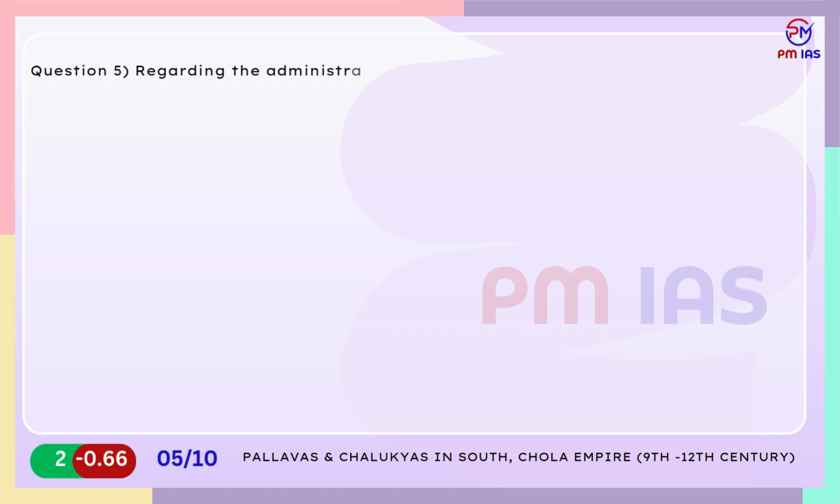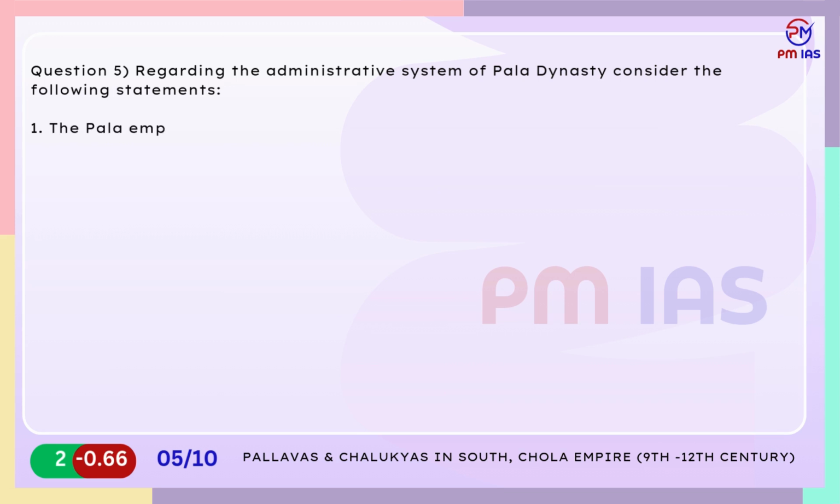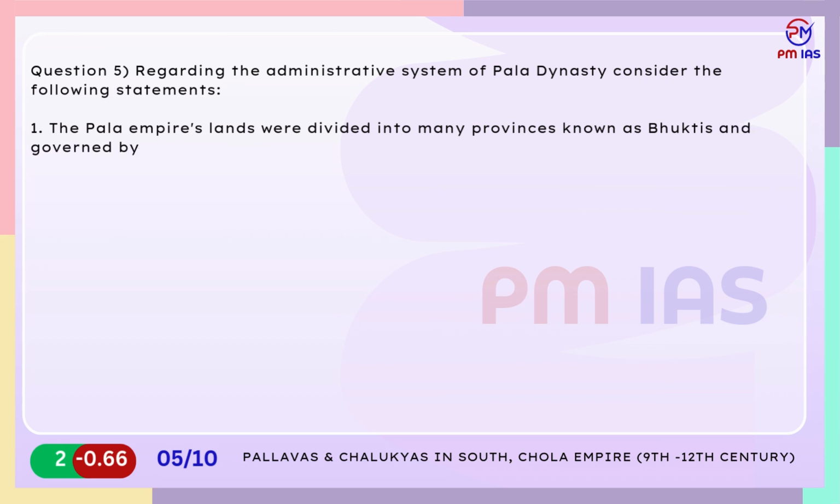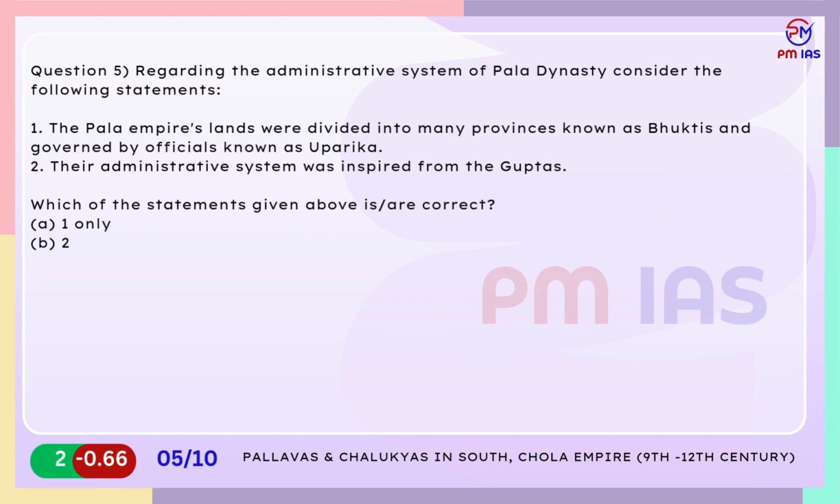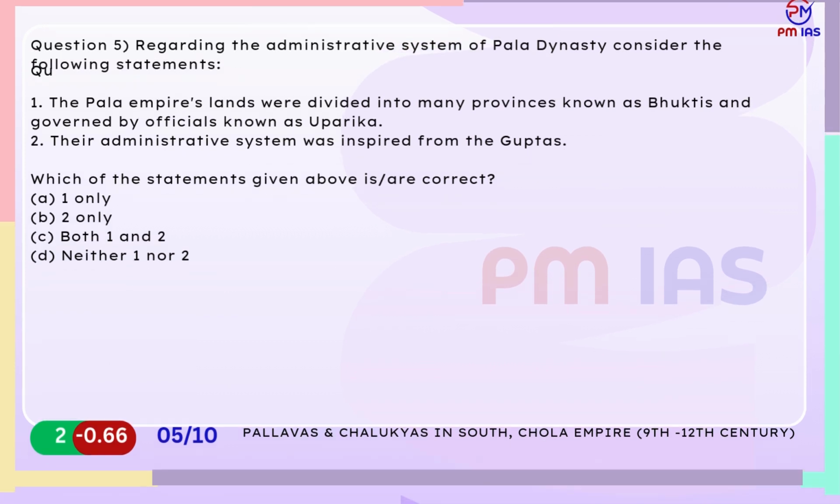Regarding the administrative system of Pala dynasty, consider the following statements. 1. The Pala Empire's lands were divided into many provinces known as bhuktis and governed by officials known as uparika. 2. Their administrative system was inspired from the Guptas. Which of the statements given above are correct? A. 1 only. B. 2 only. C. Both 1 and 2. D. Neither 1 nor 2.